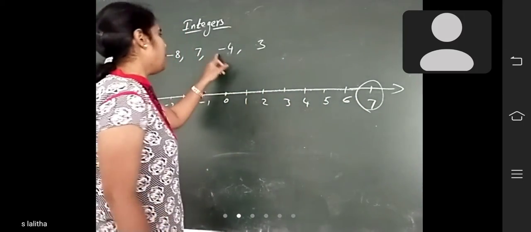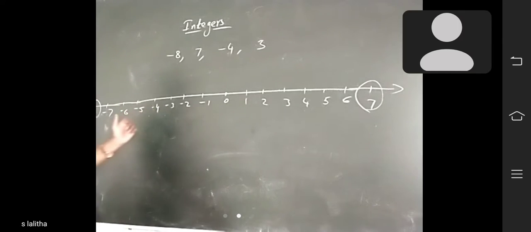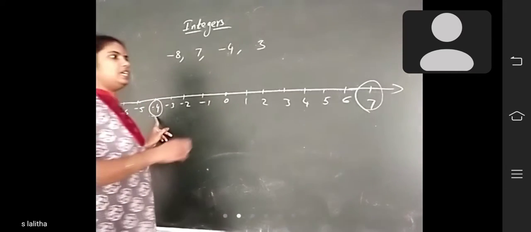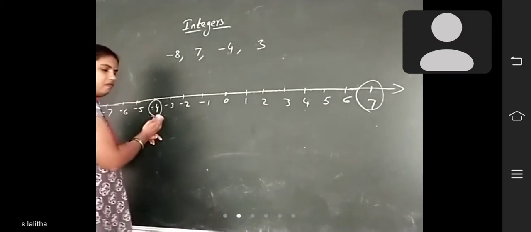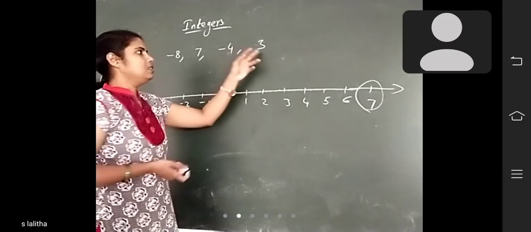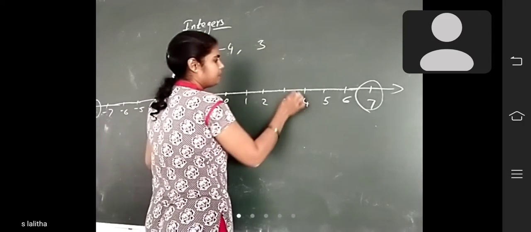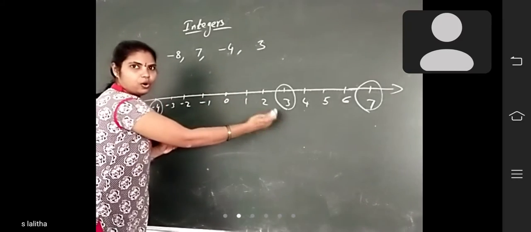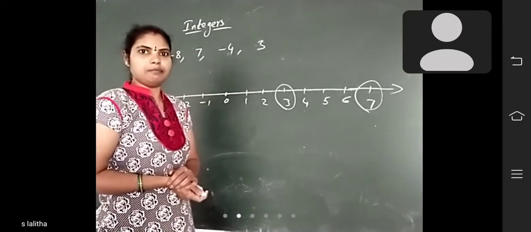Next, minus 4. Where is minus 4? Here. So minus 4 is on the left of 7, so minus 4 is less than 7. Next, 3. Where is 3? Here. So 3 is on the right of minus 4, so 3 is greater. Did you understand?